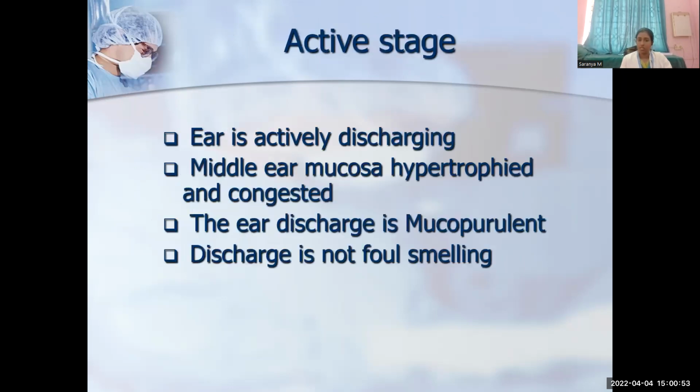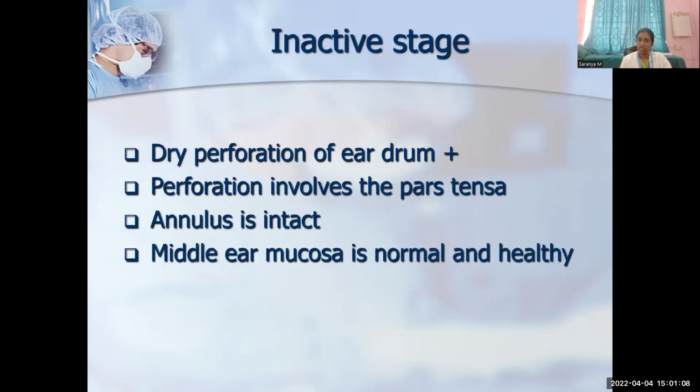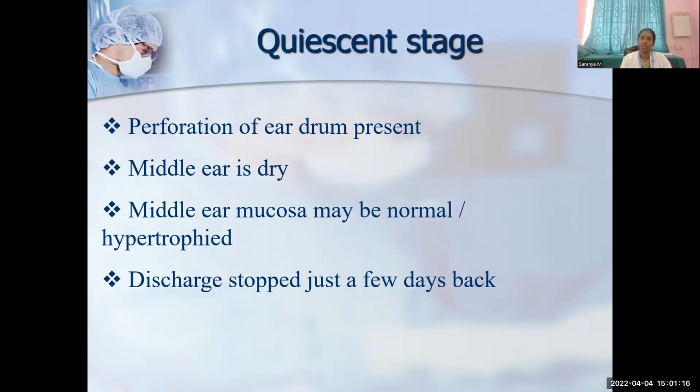Active stage, as I said earlier, the ear is actively discharging. The middle ear mucosa is not normal. It may be edematous, hypertrophic, and sometimes it can be polypoidal and it can prolapse through the perforation. And the discharge is mucopurulent and it is not foul-smelling. Inactive stage, there is only perforation of pars tensa, the annulus fibrosus is intact, and the middle ear mucosa has no active inflammation at present, so it is normal and healthy.